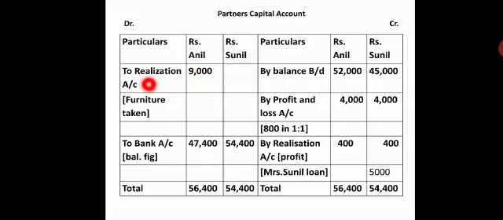So take it on the debit side of partner's capital. Now take the difference between the debit side and credit side and transfer it to cash or bank account. So you are having balance of 47,400 and 54,400. Here we complete partners capital account.